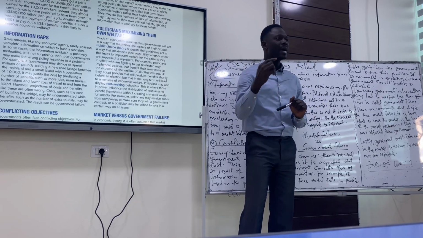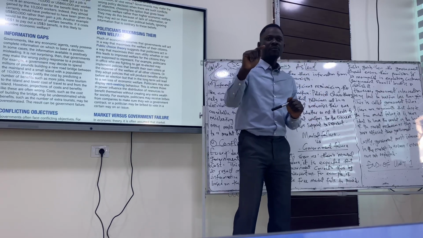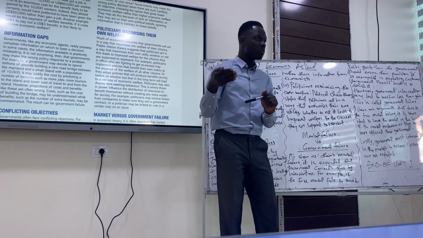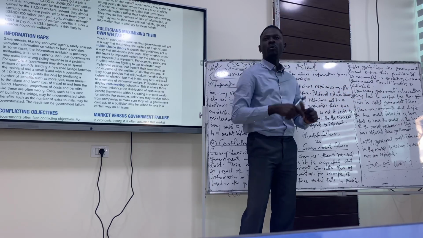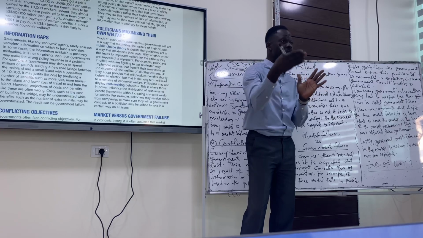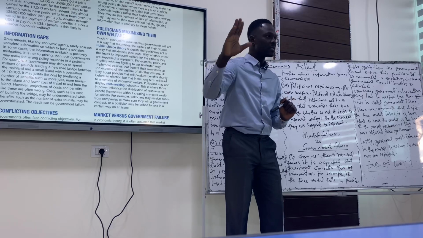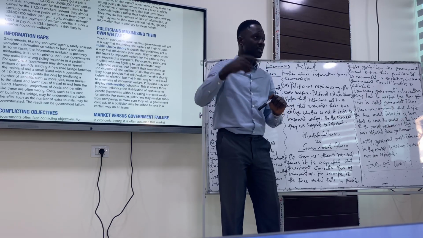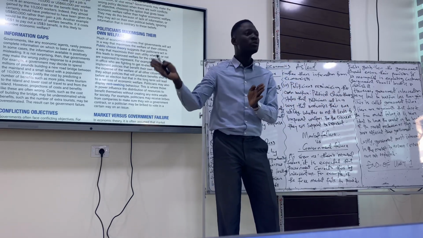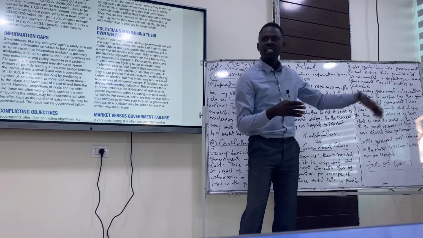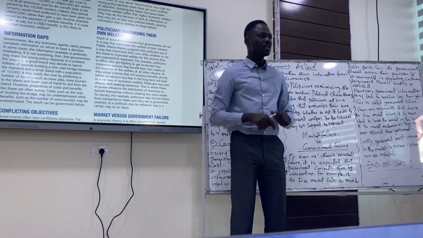Monopoly is a market structure whereby a firm supplies goods or services in the economy, just one supplier. So if, in the course of supplying goods or services in the economy, it comes to exploiting customers, then government should break that monopoly to ensure that more competitors come into the market. There's monopoly because there's one firm supplying goods or services. So because one firm is supplying goods or services, they might exploit customers. So in the course of exploiting customers, it leads to market failure. So government should intervene by breaking the monopoly, by encouraging a lot of businesses to come into the market, or government should eradicate it or abolish it.